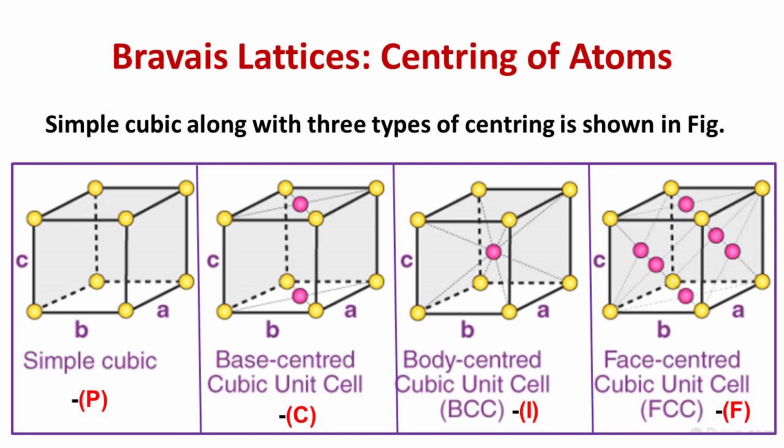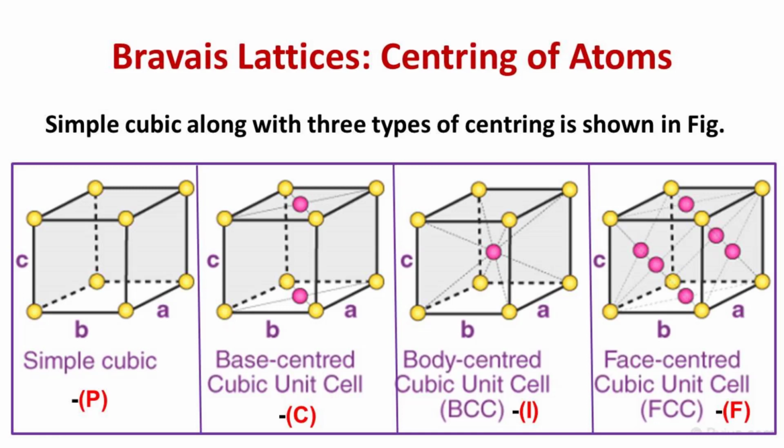Each lattice is a polyhedron with 6 faces, 12 edges and 8 vertices. In addition to having a lattice point at each vertex of the polyhedron, there may also be centering. Centering could mean there is an extra atom either at the center of the entire polyhedron, at the center of each of the 6 faces, or at the center of the top and bottom faces, which we call base centering. According to Bravais, the atom can be at the center of the cube, on all the faces of the cube, or on the top and bottom faces.